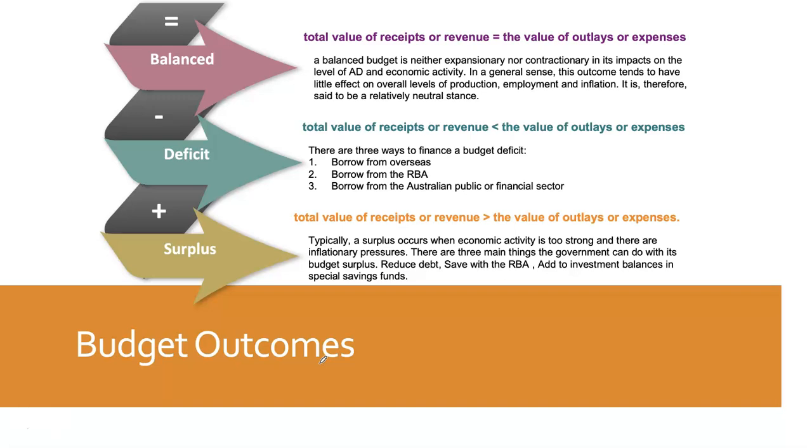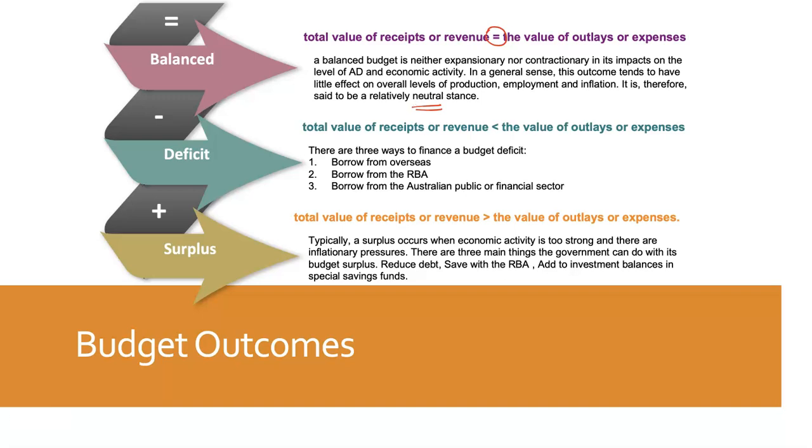So here's a little bit more information. We will go through this relatively quickly because we're going to cover this in future videos. Balanced budgets, we're not going to talk about too much. This is where the total value of receipts equals the value of expenses. This is neither expansionary nor contractionary, and it's not going to specifically impact aggregate demand or economic activity. It doesn't have a significant effect on overall levels of employment and inflation. Another good word for this is neutral. The government is not taking a stance that it's trying to increase the size of the economy or decrease it.